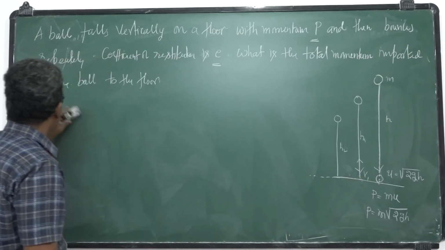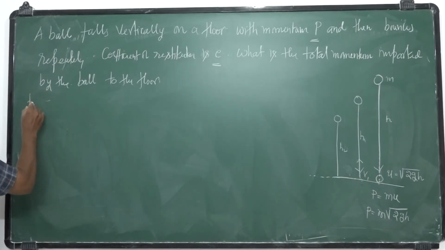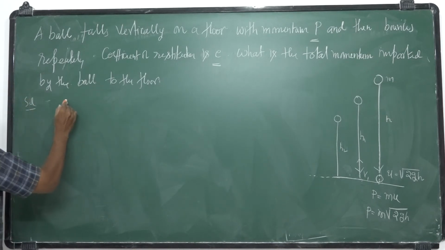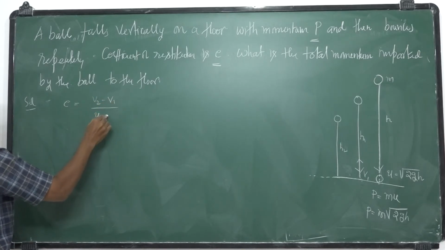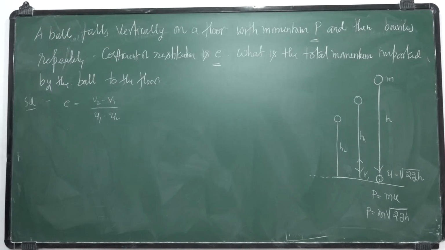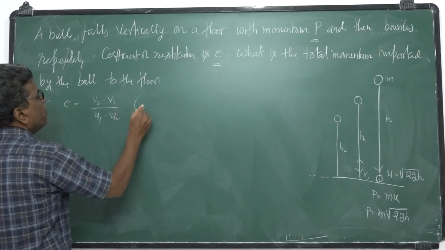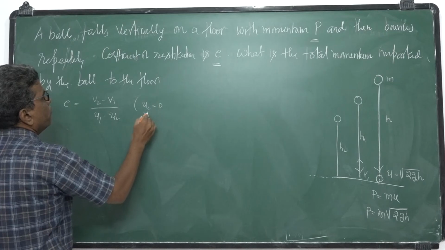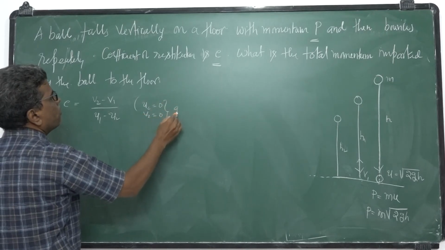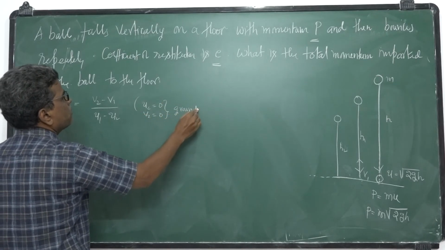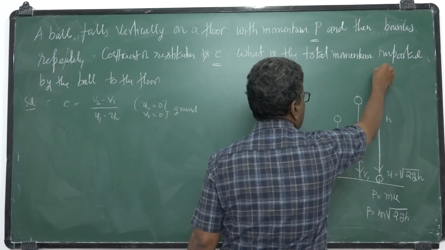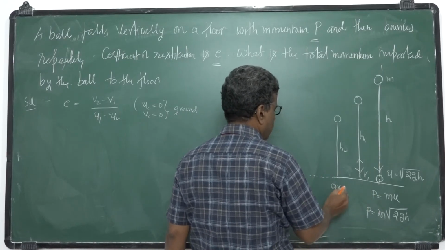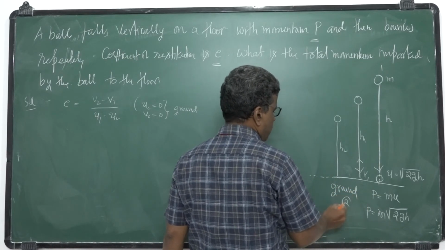So I am applying, from E is equal to v2 minus v1 by u1 minus u2, the coefficient of restitution formula. Here u2 is 0 and v2 is also 0 because it is the ground. This is the collision between the ground and the ball. So I take the ball as the first one and the ground, that is the floor, as the second one.